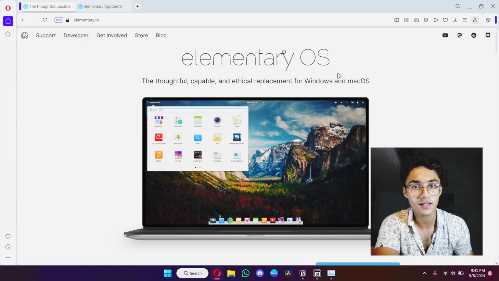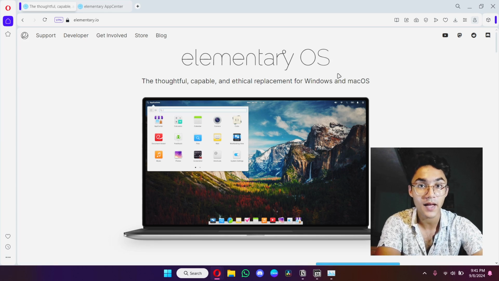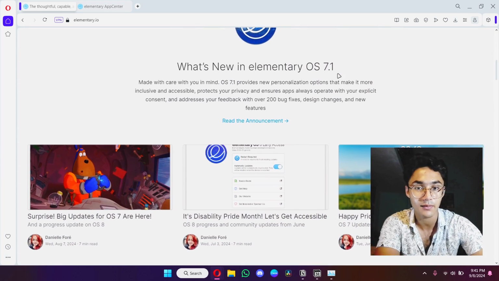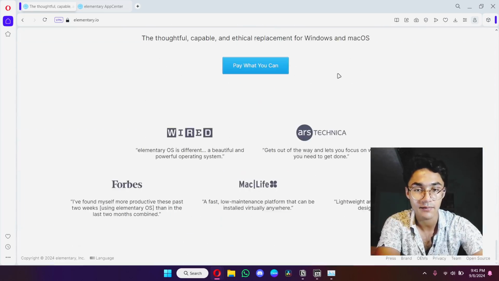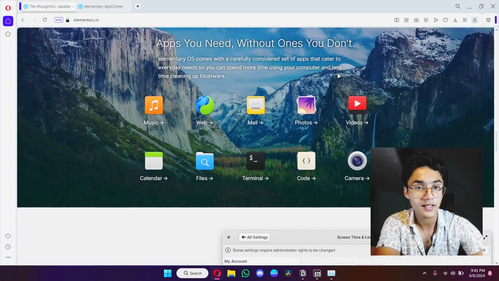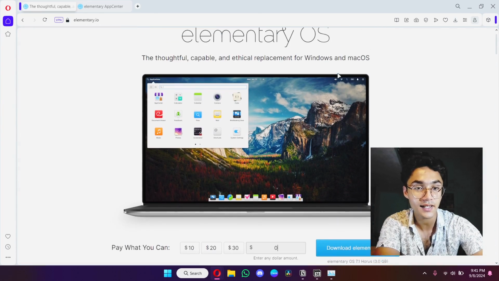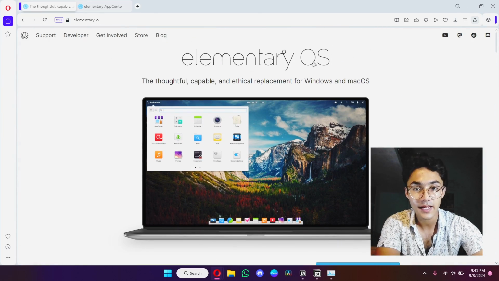And by the way, if you didn't know, ElementaryOS uses Pantheon as its desktop environment, which isn't properly updated from time to time. Or I should say, the Pantheon desktop is not upgraded as frequently as GNOME and KDE.